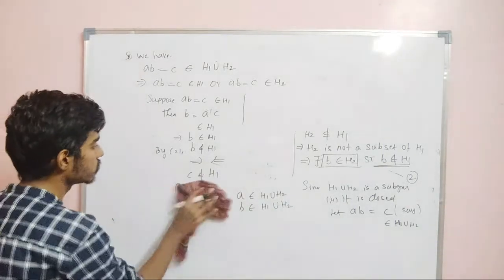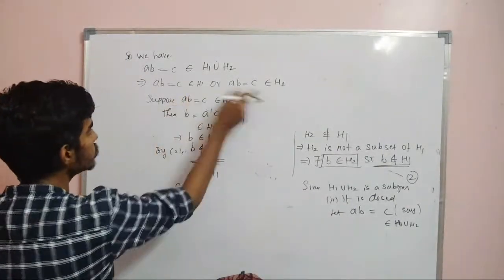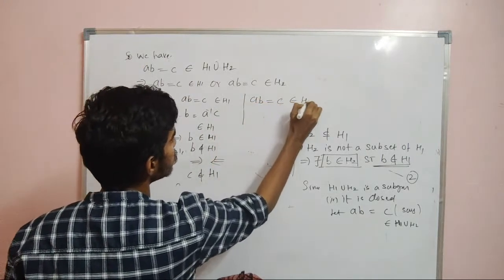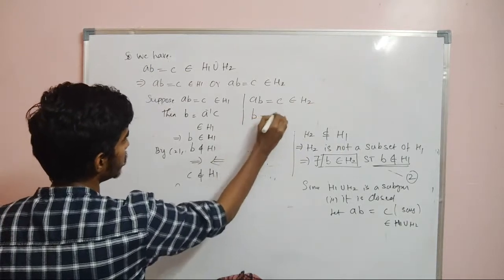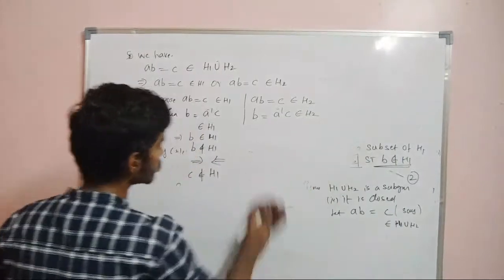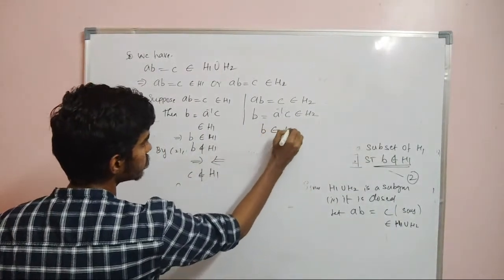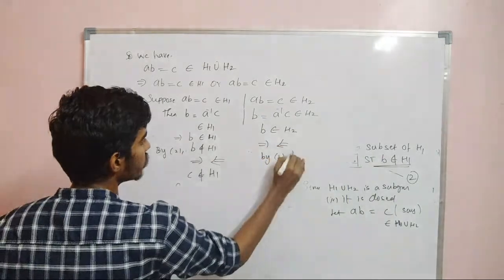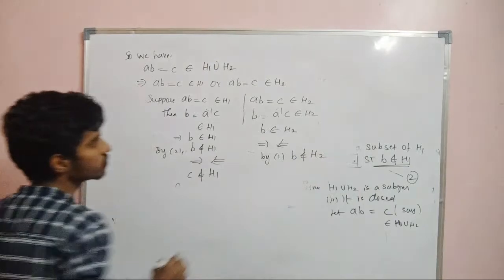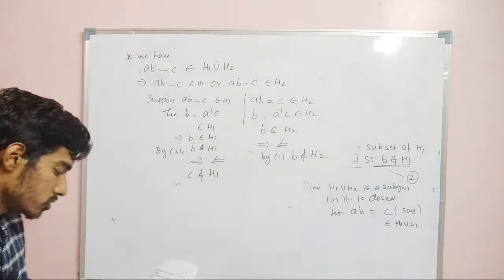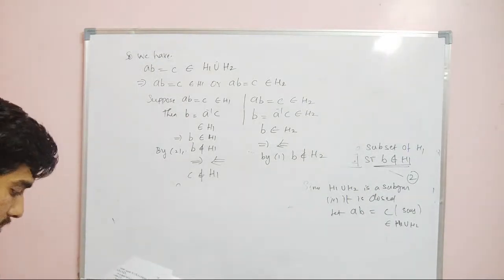Now suppose C belongs to H2. Now what can I say about B? It is A inverse C belongs to H2. This implies B belongs to H2. So this is again a contradiction. So by 1, B does not belong to H2. So therefore both are not possible. So B does not belong to H2.